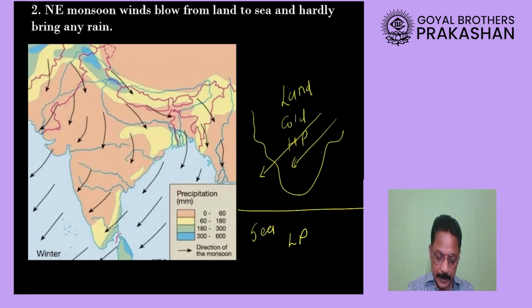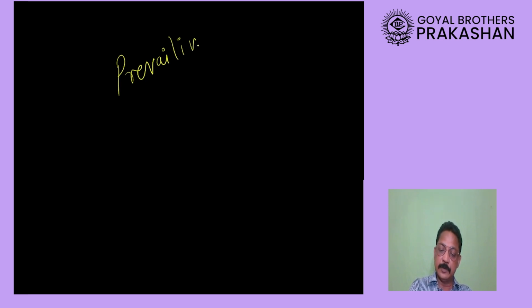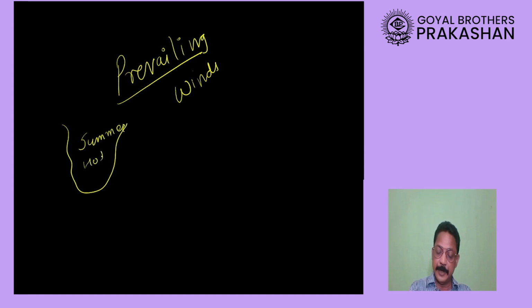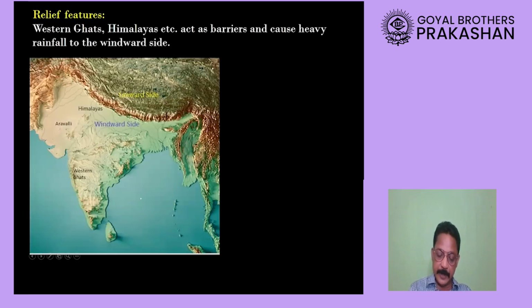Okay, now let us look at the next factor. Please understand this word: prevailing wind. Prevailing means the winds which prevail, which are present at a particular time. Suppose I draw here India and I write here summer or hot climatic conditions. That means there is going to be low pressure. If I draw here the equator,